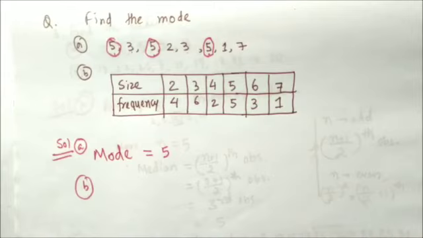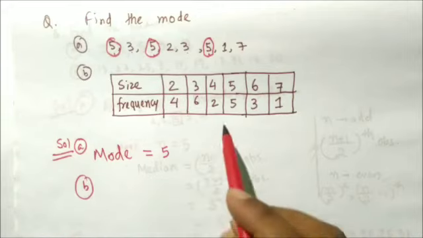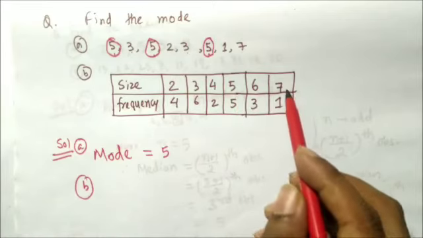Of size number 3 you are making 6 shoes. Of size number 4 you are making 2 shoes. Size 5, 5 shoes. Size 6, 3 shoes, and size 7 only 1 shoe. So which size is occurring more frequently? You see, 2 is occurring 4 times, 3 is occurring 6 times, 4 is occurring 2 times, 5 is occurring 5 times, 6 is occurring 3 times, 7 is occurring 1 time.